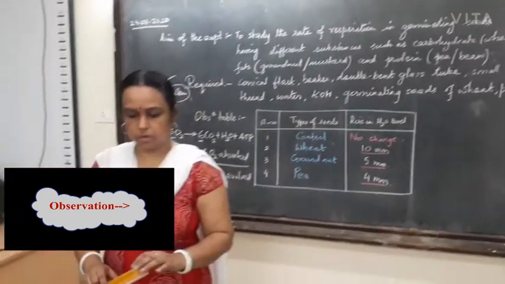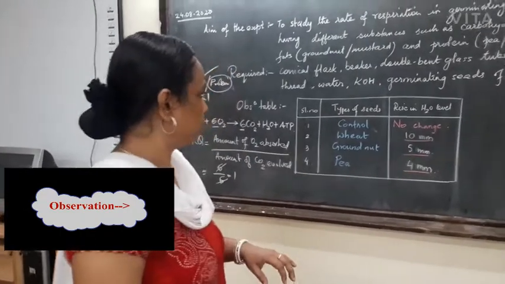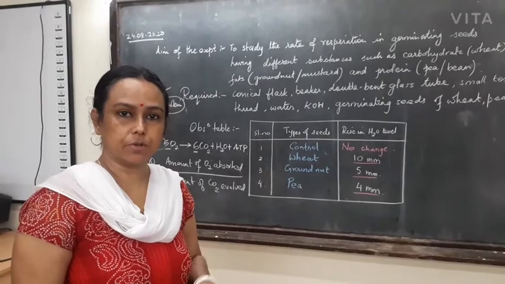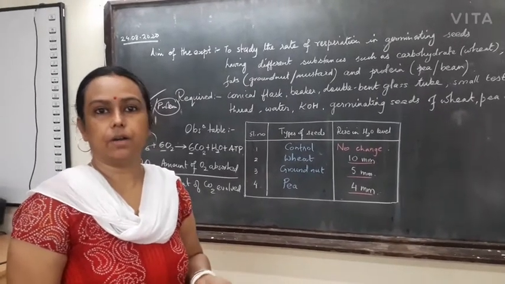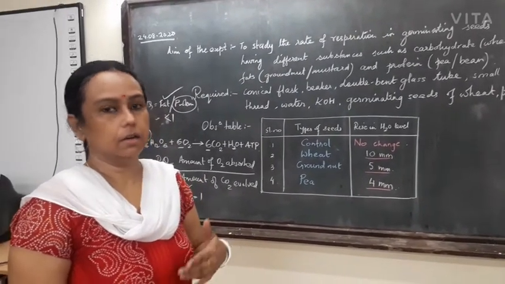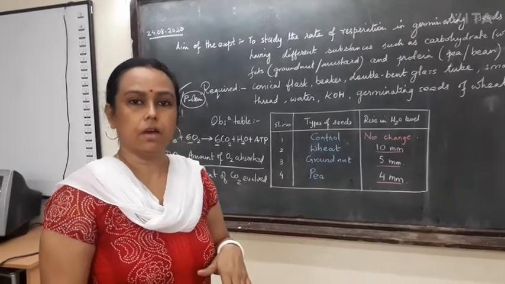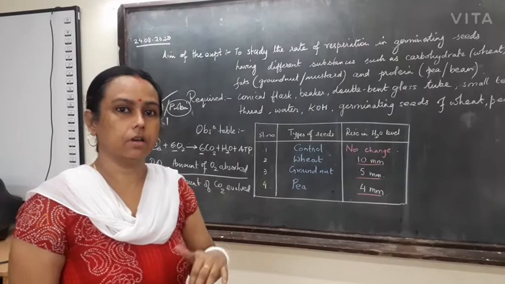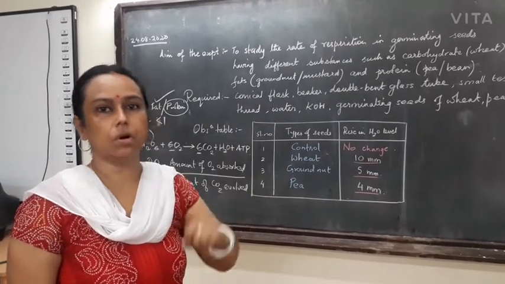So the conclusion we can draw from here is that wheat as a respiratory substrate gives a better rate of respiration, and groundnut and pea have a lower RQ value, so they give a little less water column on the delivery tube.